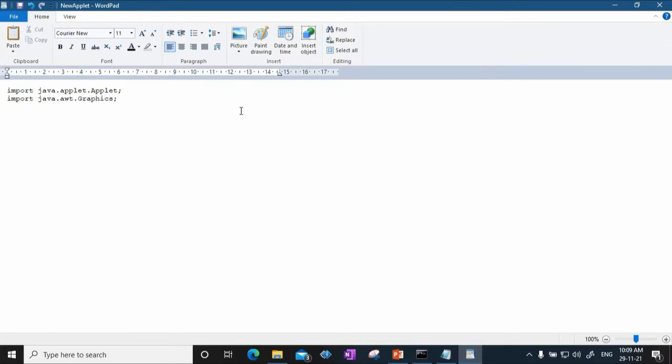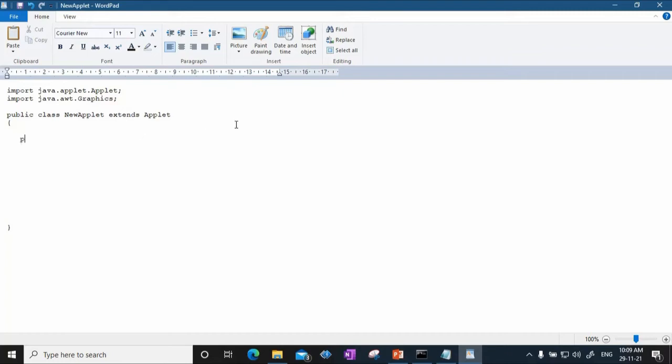Now I'll write my class: public class, and the class name is NewApplet extends Applet, and the code of the applet will be written in these curly brackets.